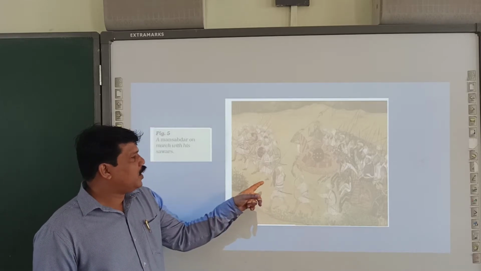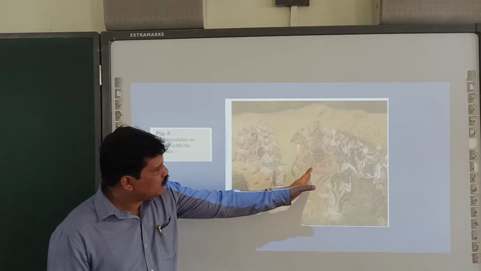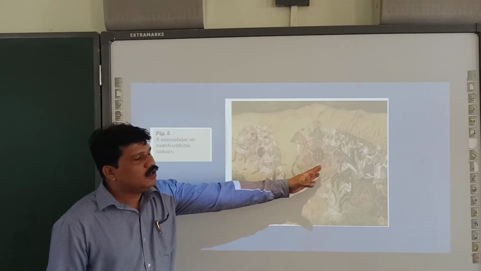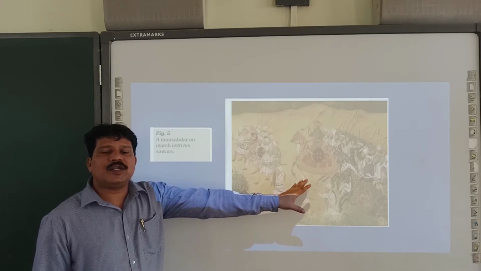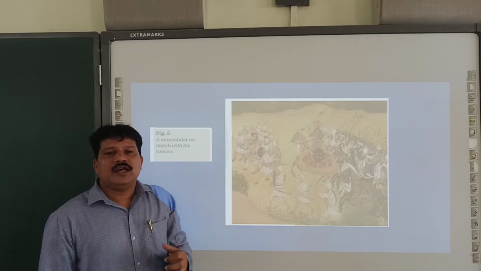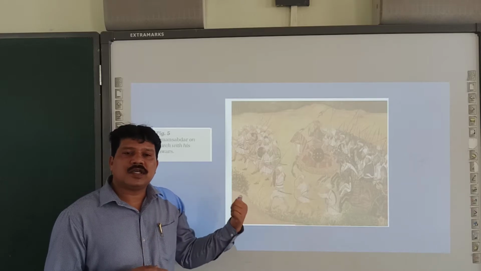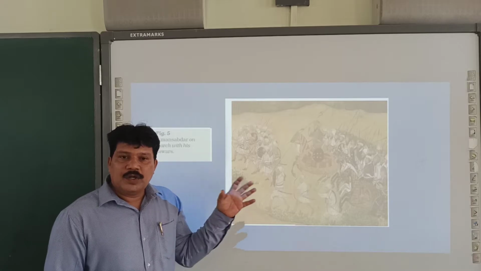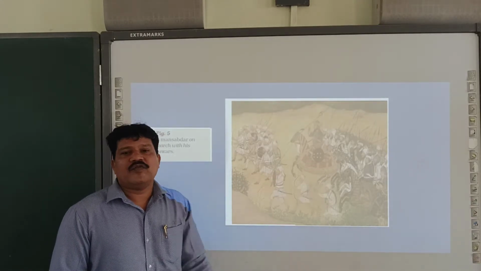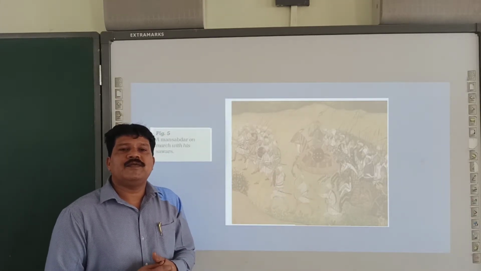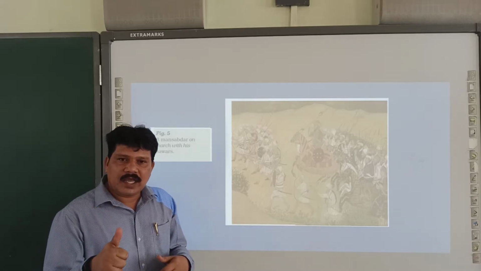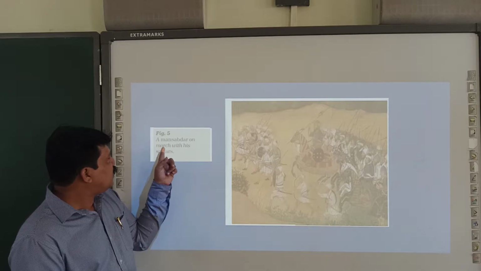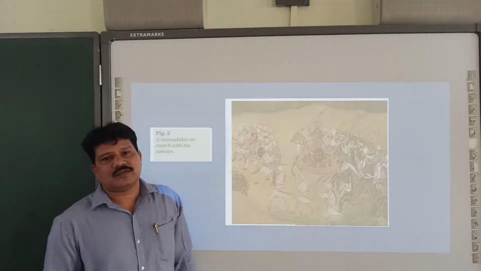This is the image where you can see a Mansabdar travelling towards the empire with his horses and cavalrymen. So he is taking his horses and cavalrymen to the kingdom so that branding and counting of sawars, or cavalrymen, and branding of horses are done. When counting of sawars and branding of horses are done, according to that he will get his status, rank as well as salary. Figure 5. Mansabdar on march with his sawars.